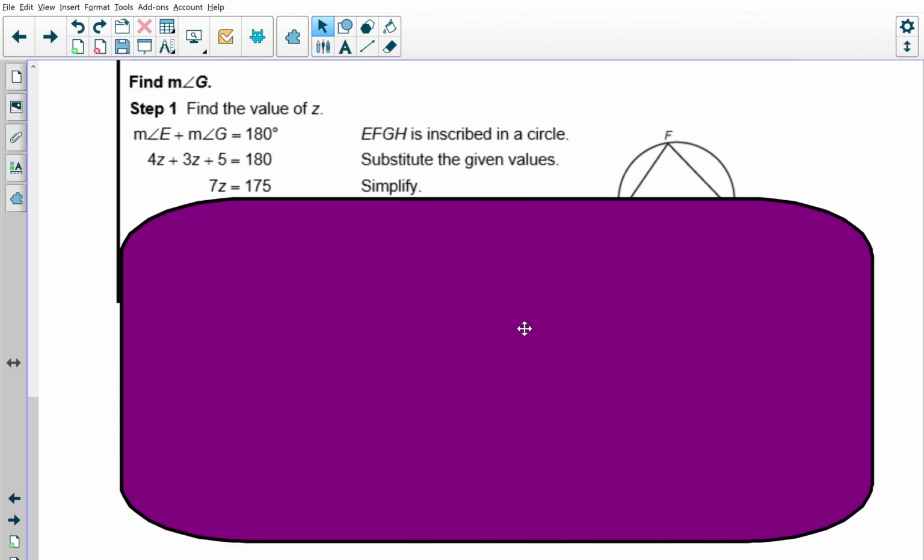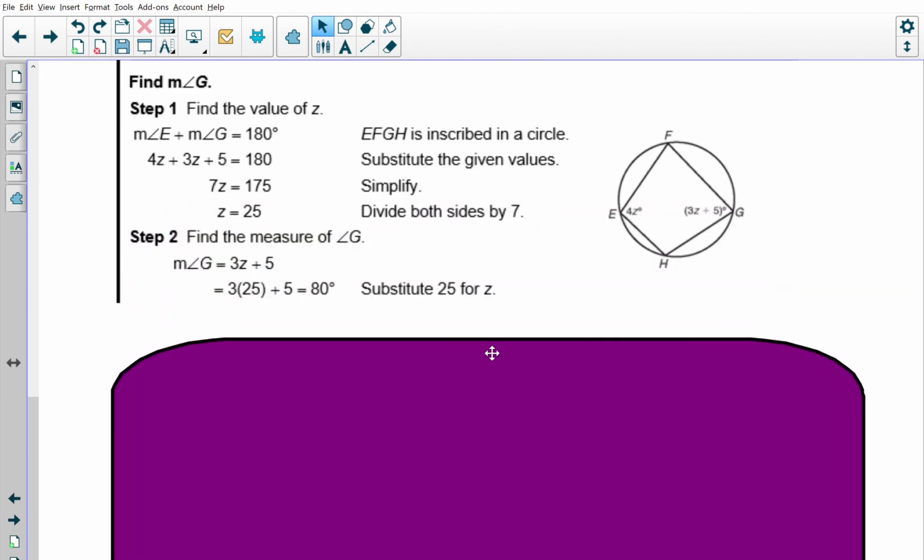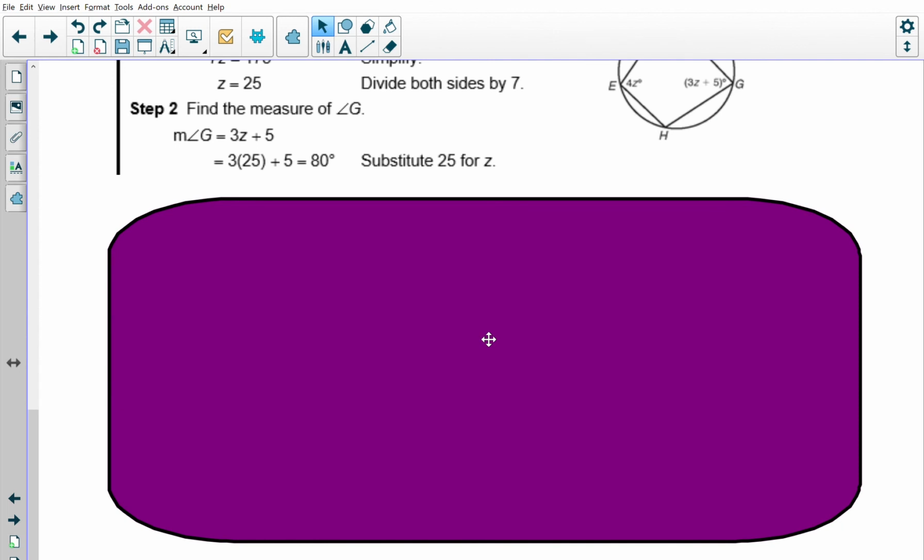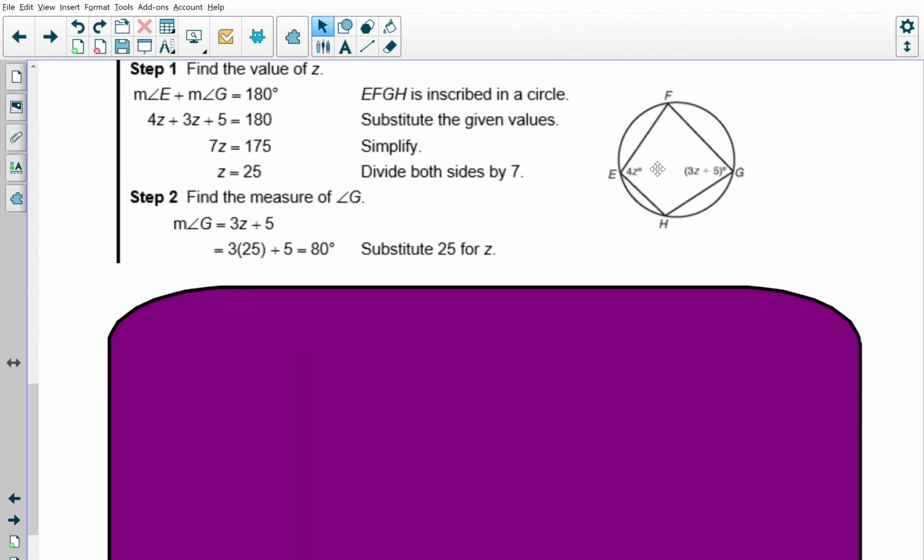We had an example and algebraic situations. These have to add up to 180. Combine, divide, fill it back in. Pretty basic stuff. Be safe.